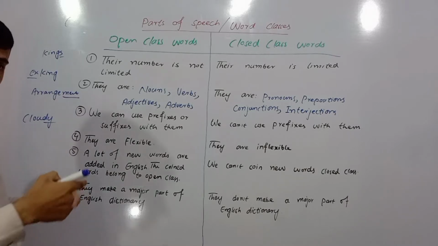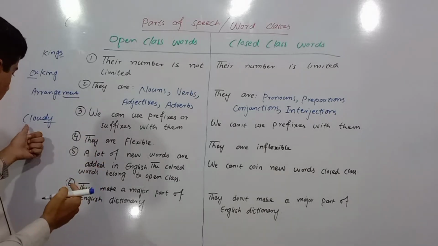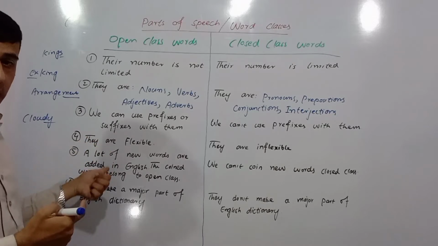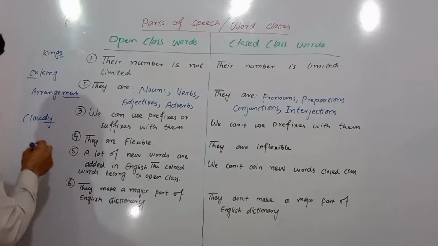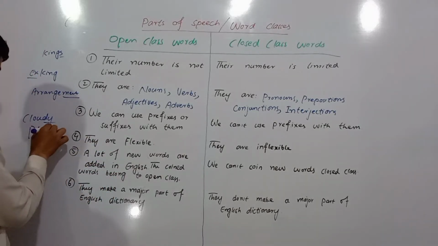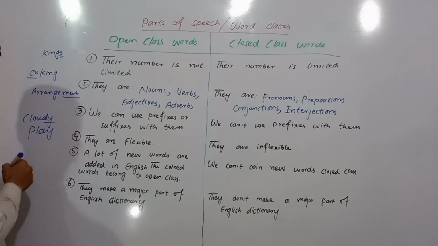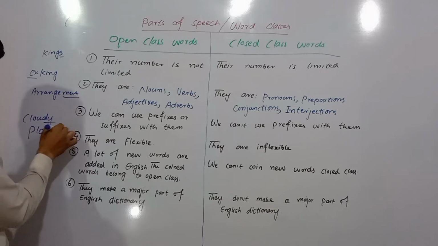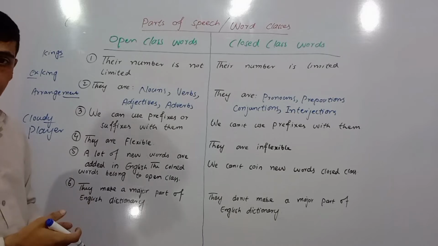So the noun turns into an adjective by adding a suffix. If I use the word play, it's a verb, and I can change this verb into a noun by adding the suffix er. Player, it's a noun.